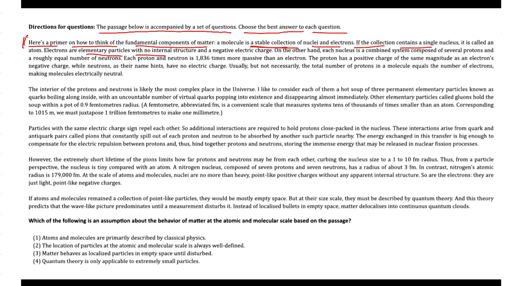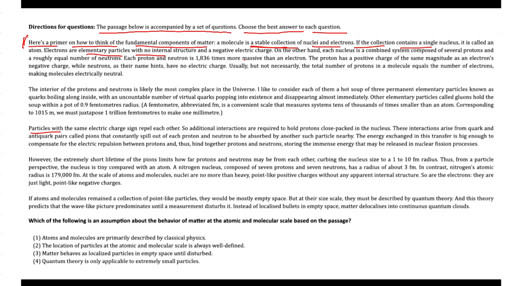Then after, we also talk about how particles with the same electric charge repel each other, and an additional interaction involving quark and antiquark pairs called pions. They are needed to bind protons and neutrons in the nucleus.